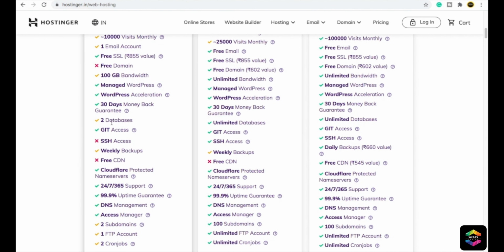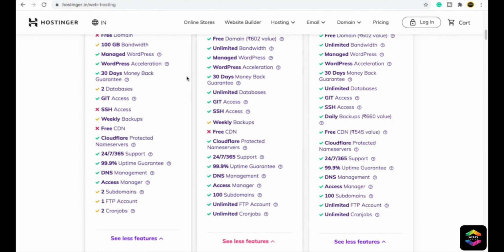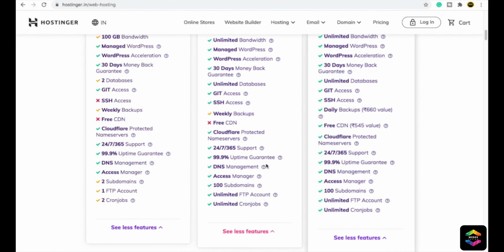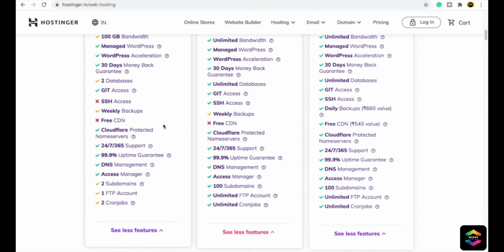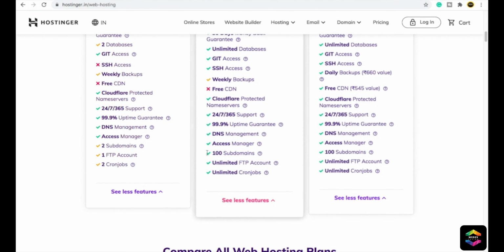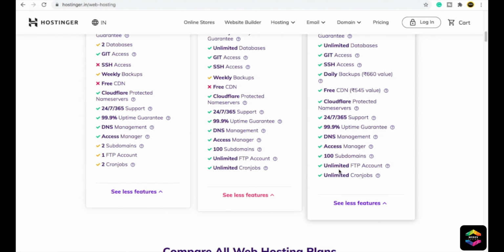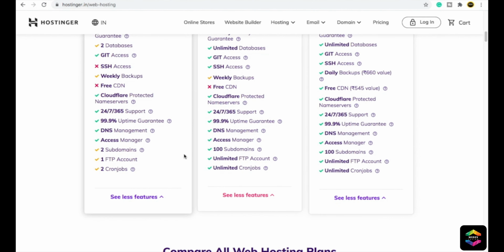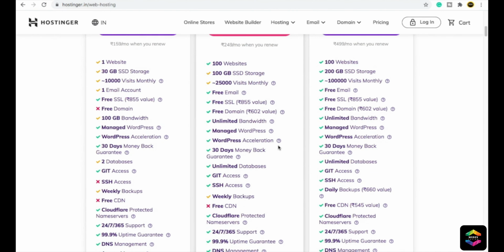You can see you can get 2 databases. Here you have unlimited databases, so there are lots of amazing features. Here you are going to get Cloudflare protection, no CDN here. You are going to get 100 subdomains, unlimited cron jobs, and unlimited FTP accounts. So you can see that according to your plans, it is increasing.